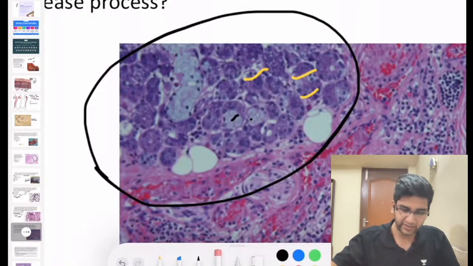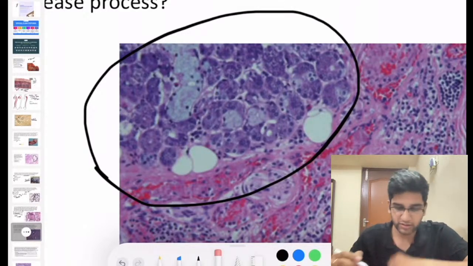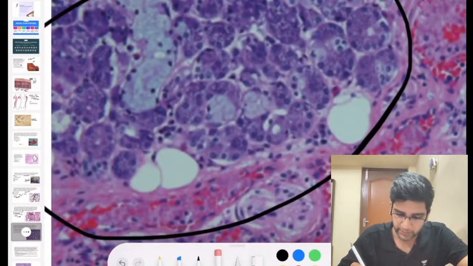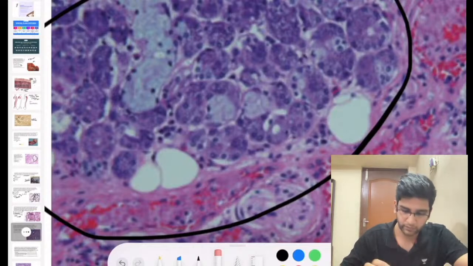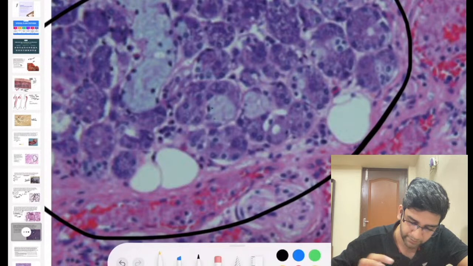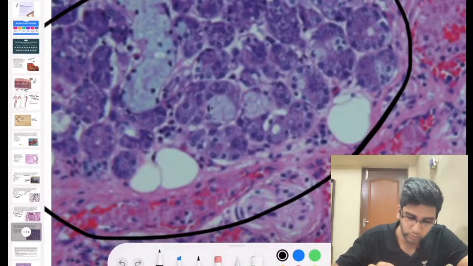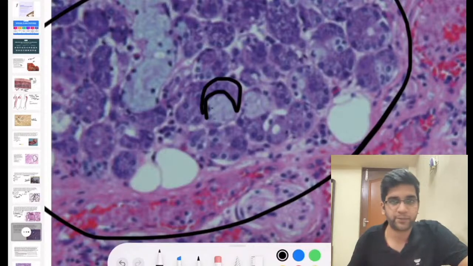I said it's a mixed salivary gland. If that is true, I should appreciate the serous demilunes, right? I'll zoom it out a little bit. When you look at this part, this part here is my entire mucinous gland, right? On top of the mucinous gland, do you see a serous thing which is like a crescent?